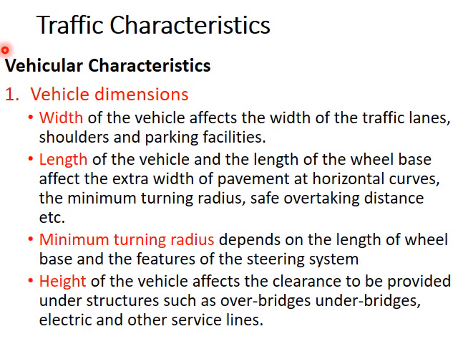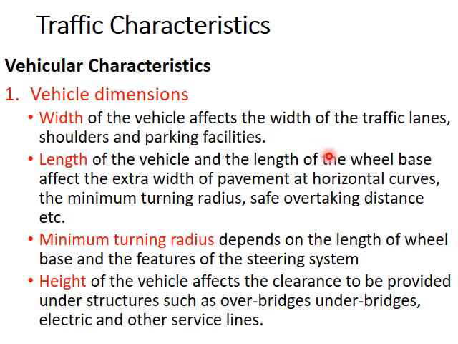Then after road user characteristics comes vehicular characteristics. First is vehicle dimensions. The width of the vehicle affects the width of the traffic lanes, and shoulders, which are the road sides where the vehicles should be parked in case of an emergency, and parking facilities. Length of the vehicle and length of the wheelbase, that is, length of the wheelbase is distance between the centers of two wheels.